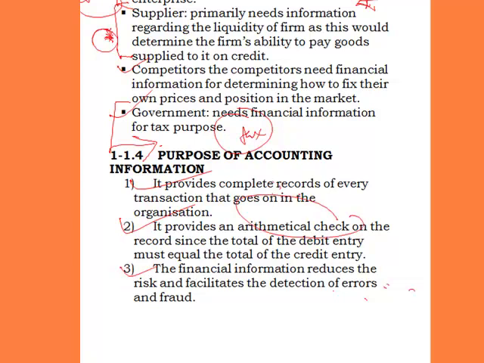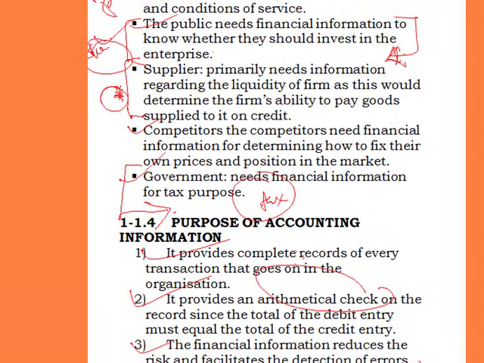The next one is that financial information reduces risk and facilitates the detection of errors and fraud. The financial information will help us in the quick determination of errors and fraud in the organization. And that's that.